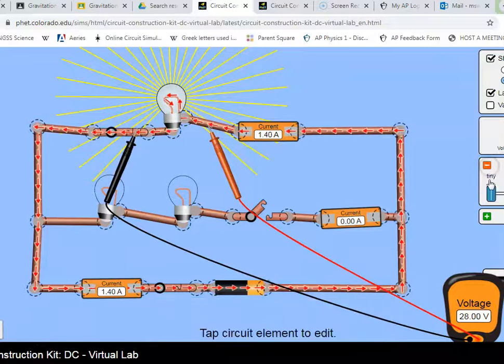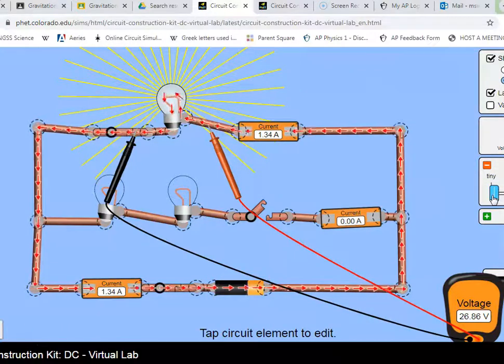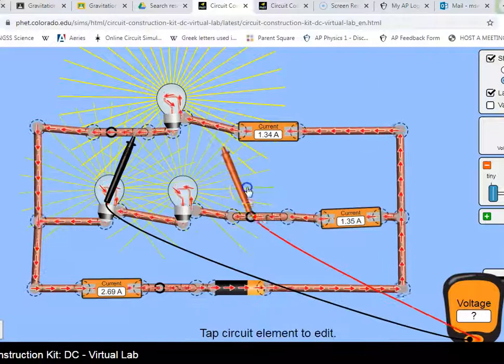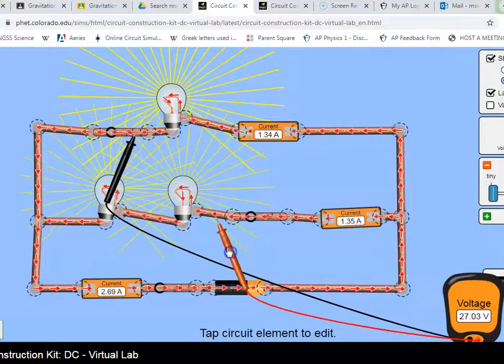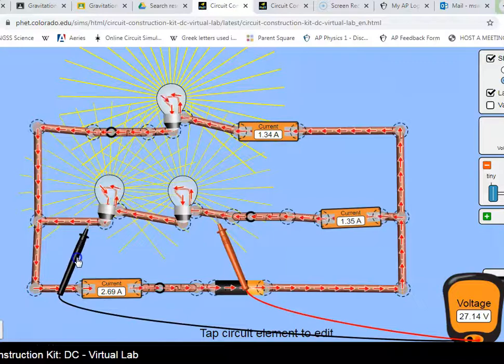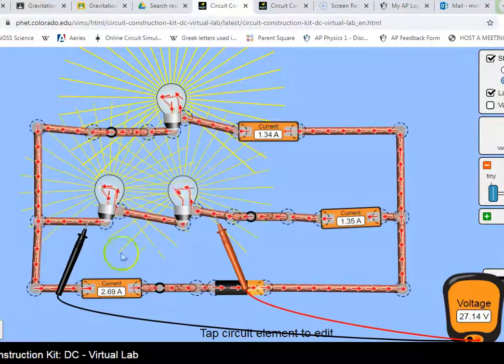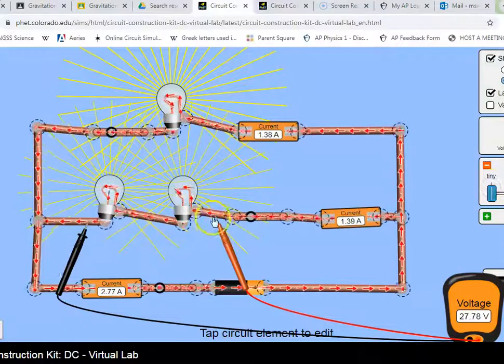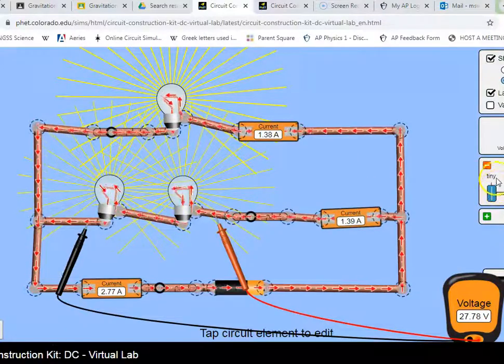If I go over here, I can change this to actually give it a little bit of resistance. So this will be close to 28 over here, and this will be close to 0 volts over there. This is a 28 volt battery. And so the voltage will go down from one side to the other. If I connect this, you'll notice that from here to here will still be close to 28 volts. And I'm actually going to make the resistance even smaller, so close to 28 volts. This was the resistance of the wires. I know it's off your screen.